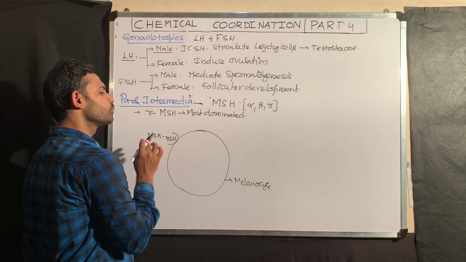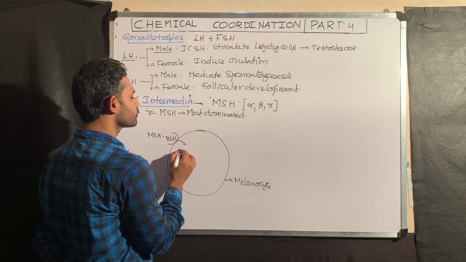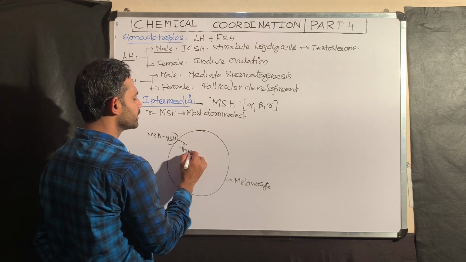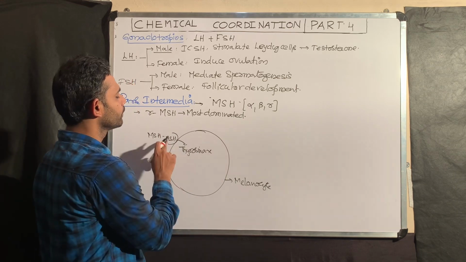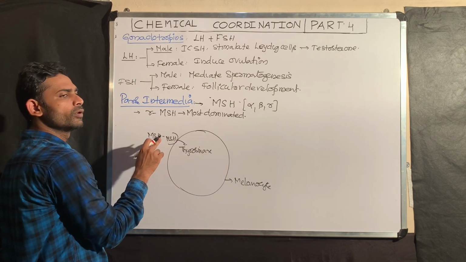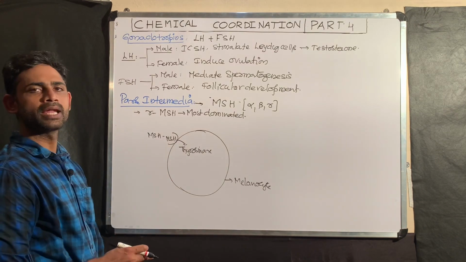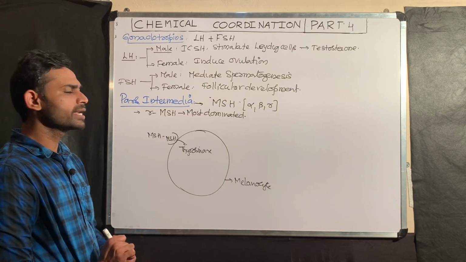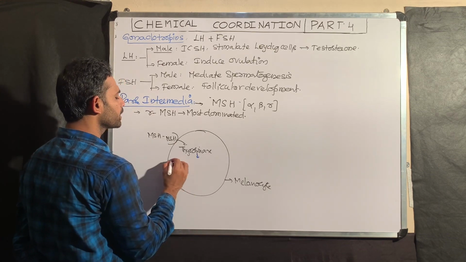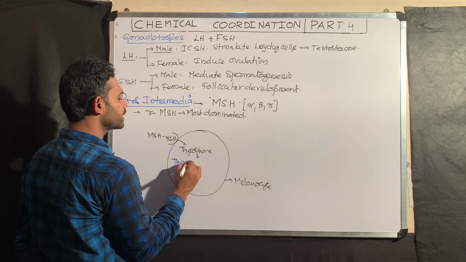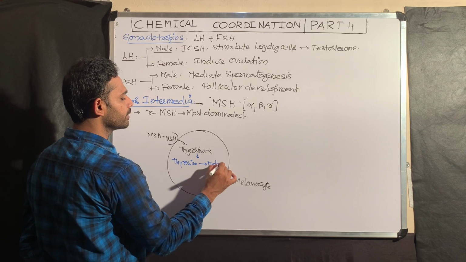Once this MSH binds with the corresponding receptor, through a certain mechanism it stimulates one important enzyme inside, that is tyrosinase. What is this tyrosinase? It mediates a simple biochemical reaction: the amino acid tyrosine is converted into melanin.